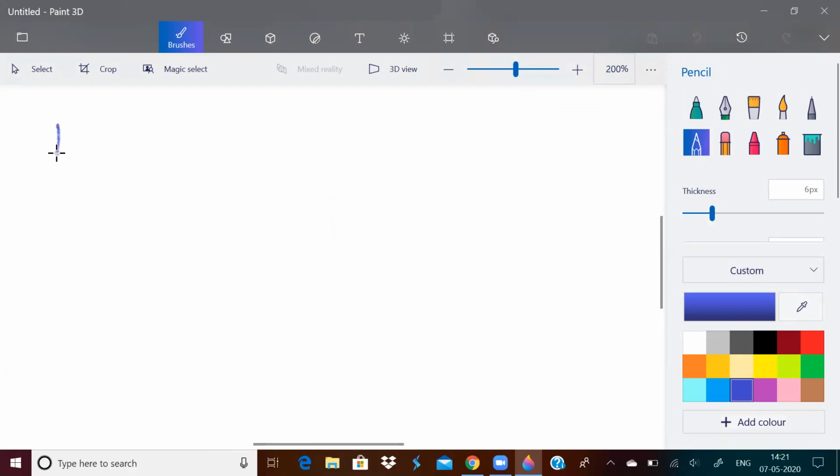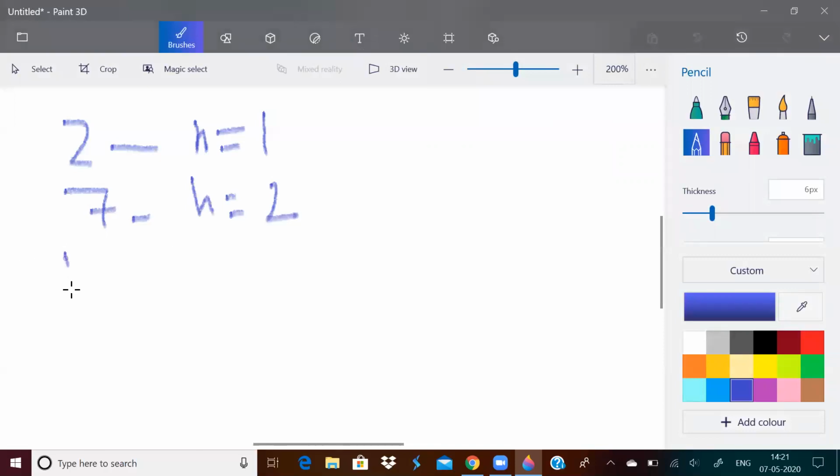Okay, so if you have two cards, you can make a pyramid of height h equal to 1. If you have 7 cards, you can make a pyramid of height h equal to 2. If you have 15 cards, you can make a pyramid of height h equal to 3.